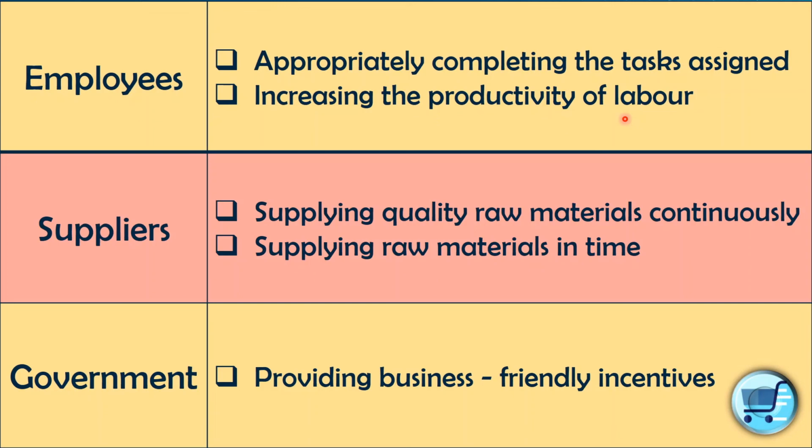There should be quality raw materials, right? Supplying raw materials on time is also very important, because late deliveries can cause many problems in business activities. The government: providing business-friendly incentives.